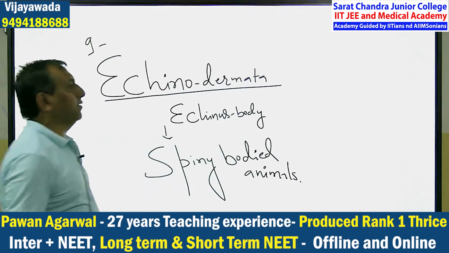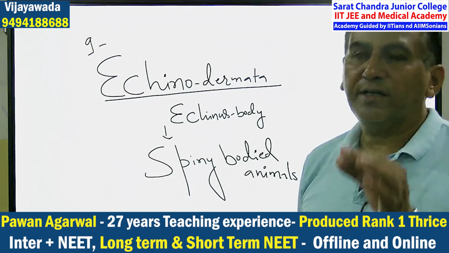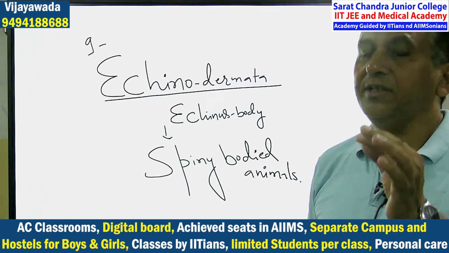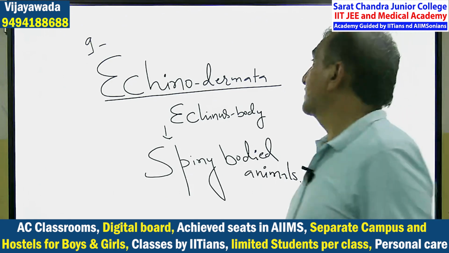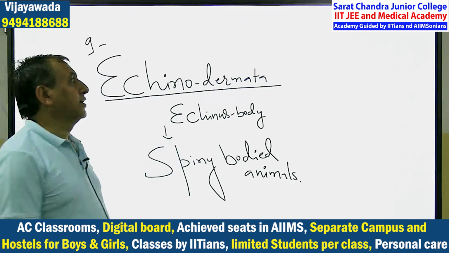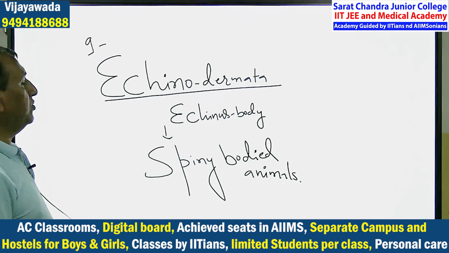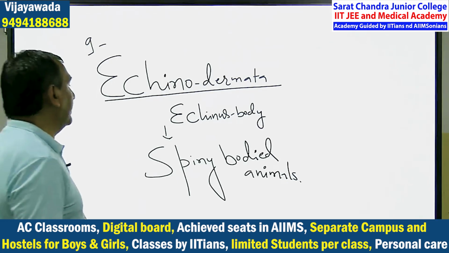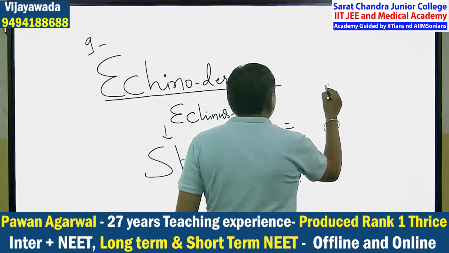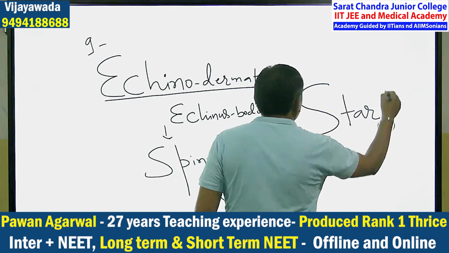Spiny bodied animals. What is Echinodermata? Their body surface or dermal skin is spiny. They are the spiny bodied animals. Echinodermata. Spiny bodied animals. And the biggest example of this phylum is the starfish.